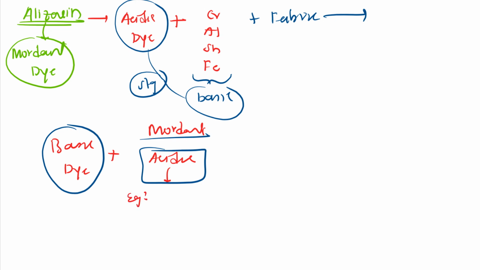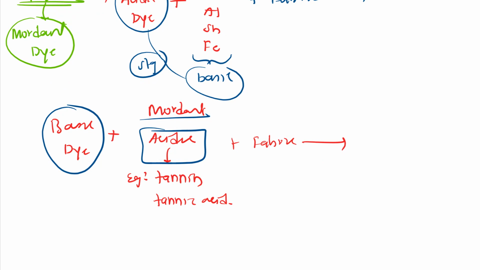Examples of acidic mordants are tannin. Tannin is an acidic mordant, or sometimes we use tannic acid only, right? So then we add this fabric and we get a colored cloth or colored fabric, right?